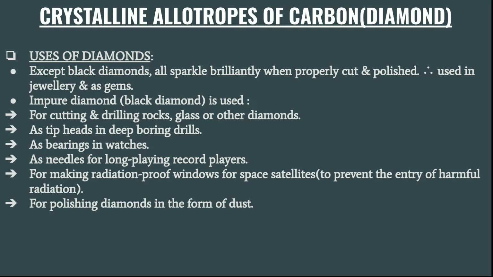Then impure diamond, that is a black diamond, we know that is the hardest substance known on the earth. So this black diamond is used for cutting and drilling rocks, glass, and other diamonds also. Then as tip heads, when it is fixed at the tip of the drilling machine, it can drill deep boring.